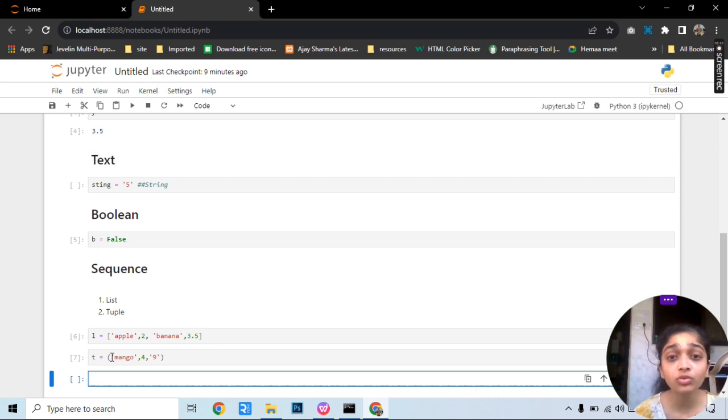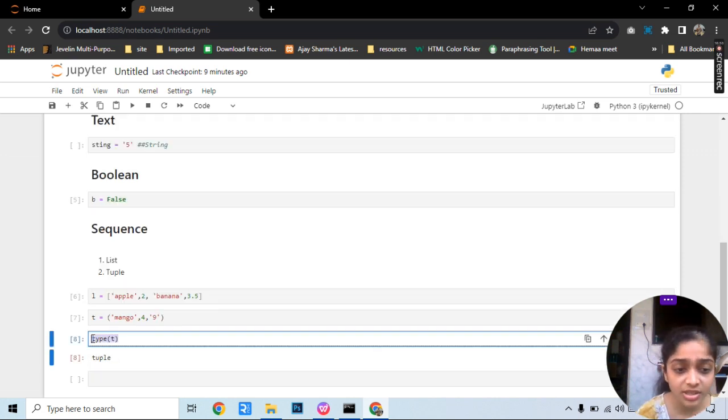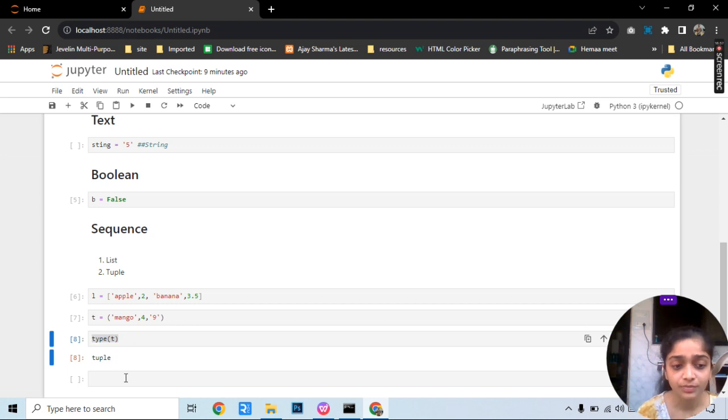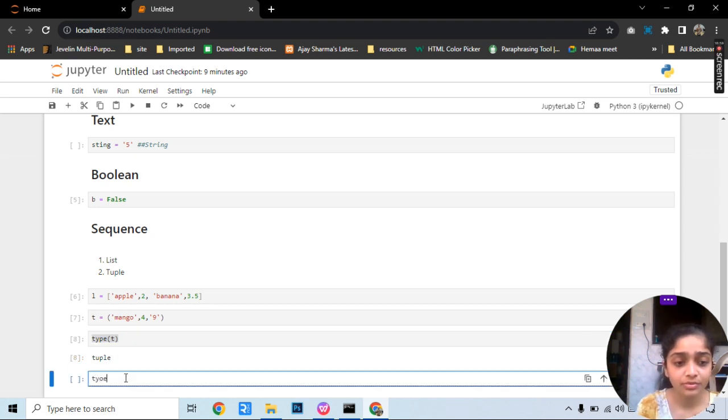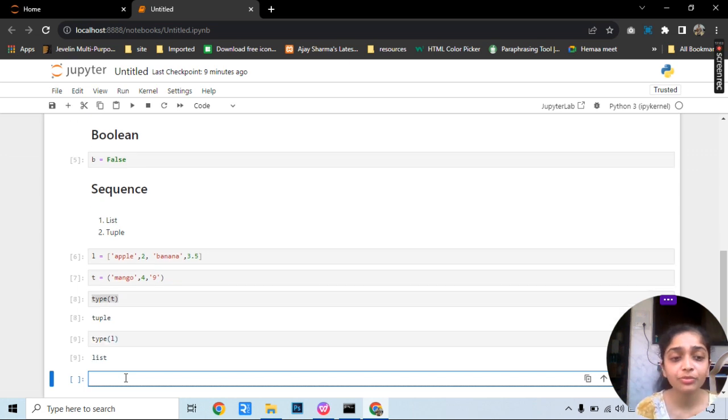Say if I want to know the type of these variables, how can I see? It's very easy. I just have to write type of, say, variable t, and it will tell me it is a tuple. If I write type of variable L, then it will give me list.